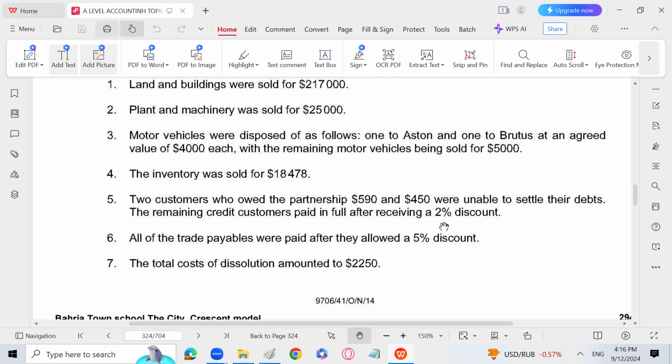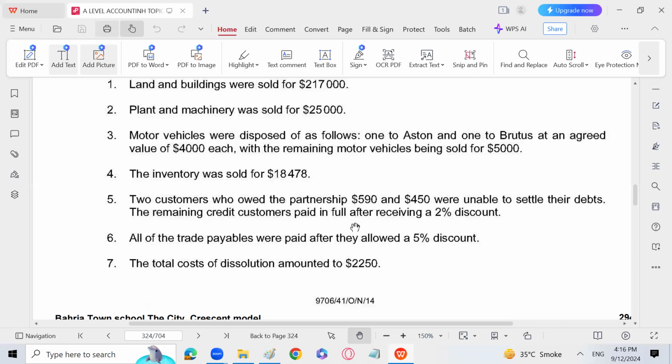Yani we will subtract the 2% discount, and that amount will be taken up or received by the partnership, and the entry will be bank to realization account. यानी ट्रेड रिसीवेबल से जो आपको पैसे मिल रहे हैं उसमें से आप 590 माइनस करेंगे, 450 माइनस करेंगे, और फिर 2% डिस्काउंट माइनस करने के बाद whatever the amount left, we will receive that amount with the entry bank to realization.